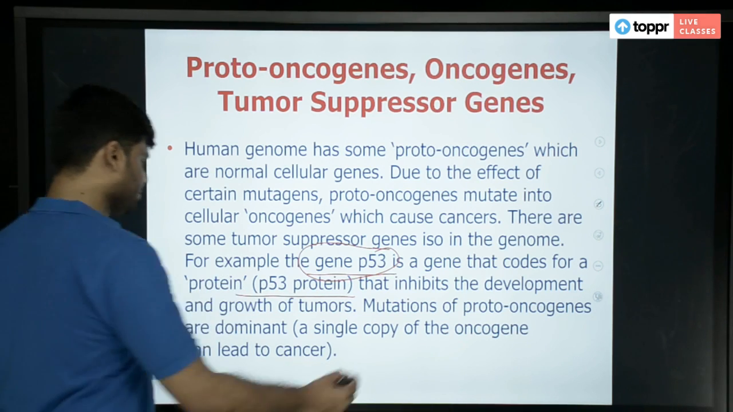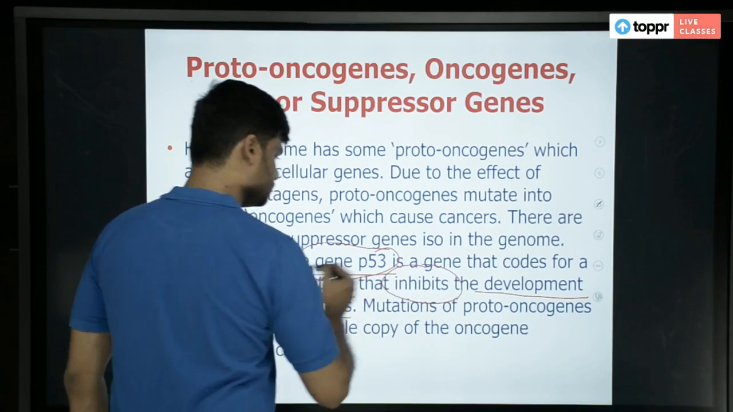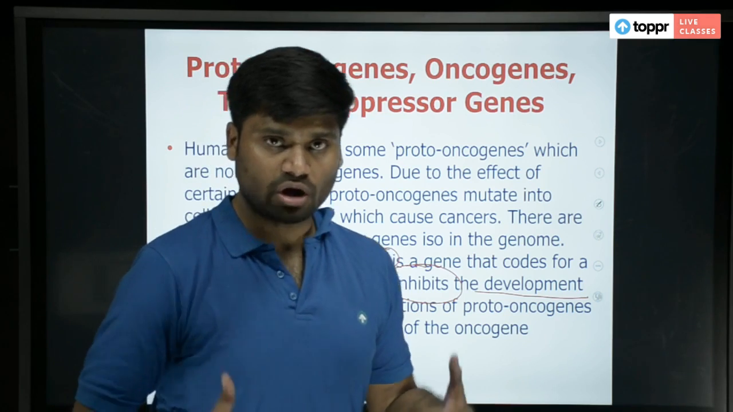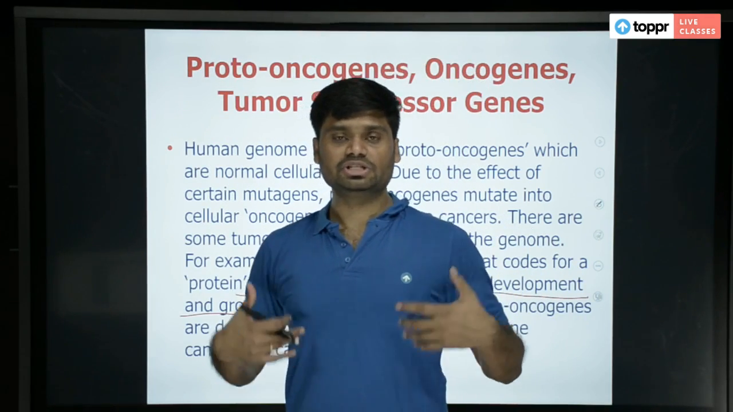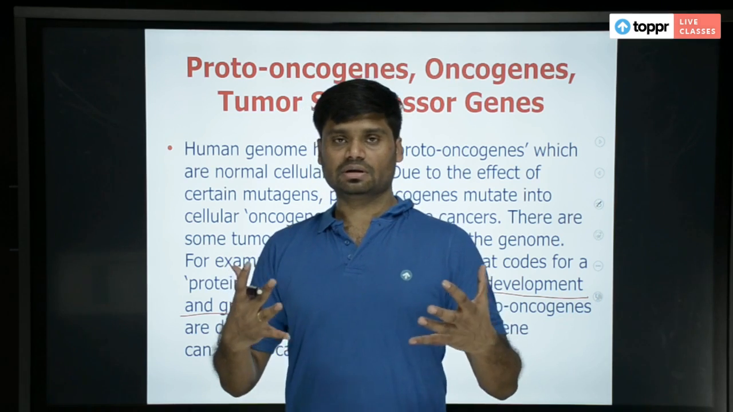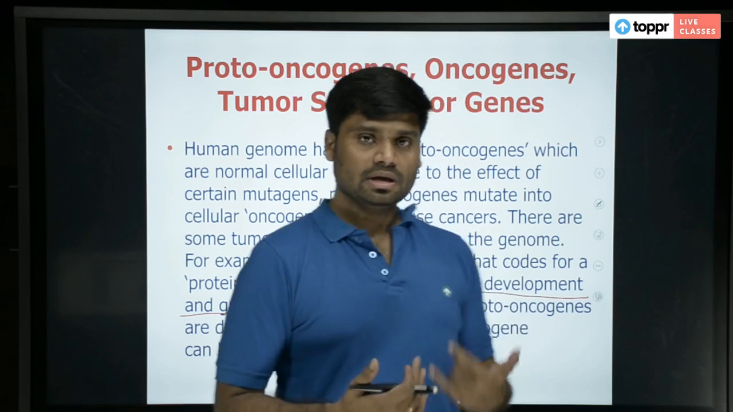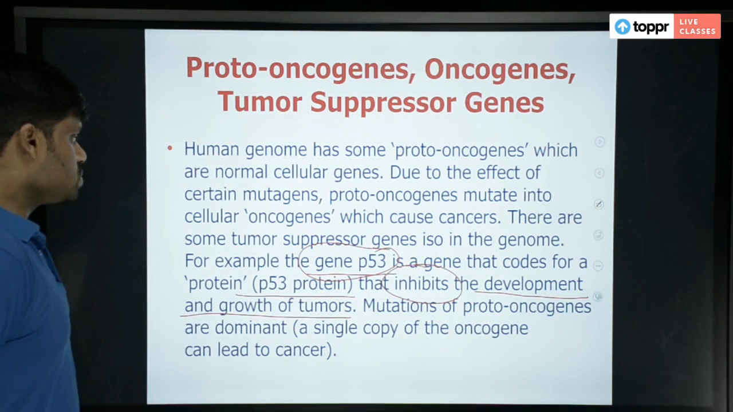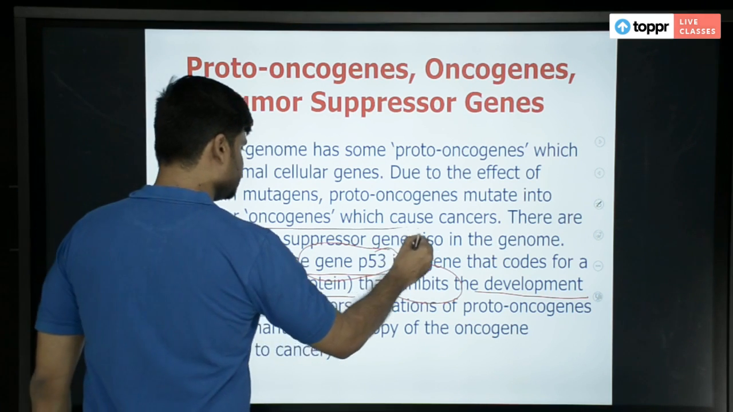What is the function of this p53 protein? It inhibits the development and growth of tumors. Okay. So p53 is called the guardian angel of our genome. Understand? It is called the guardian. It means it is protecting, like an angel. Protecting what? The DNA, the genome, the genetic material. Why? Let us see why. Because p53 is also called a tumor suppressor gene.